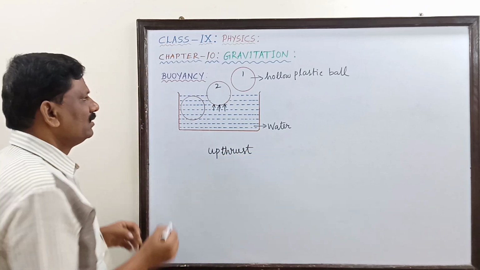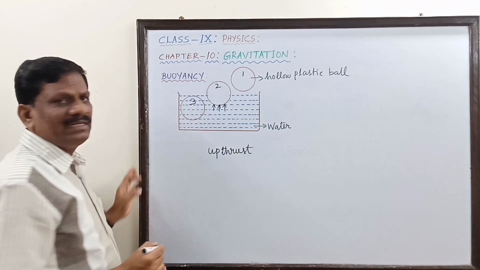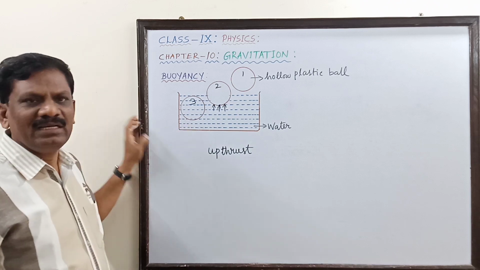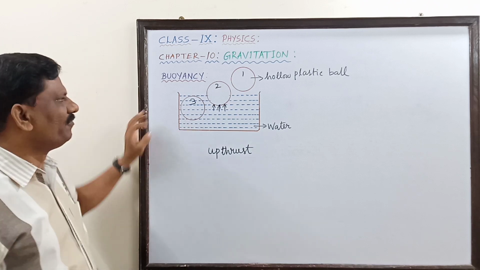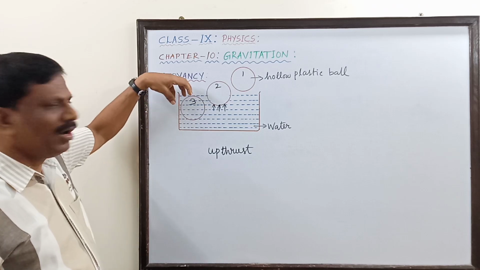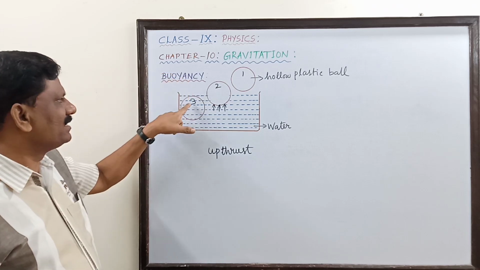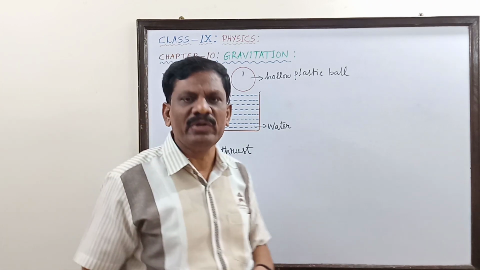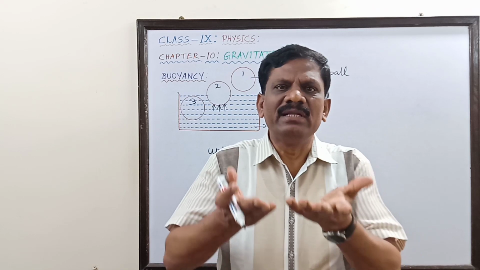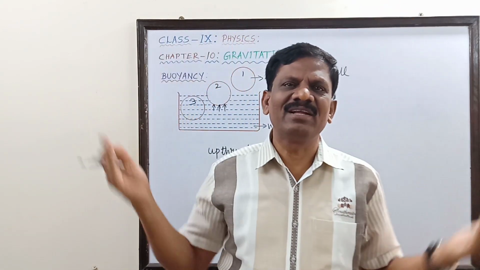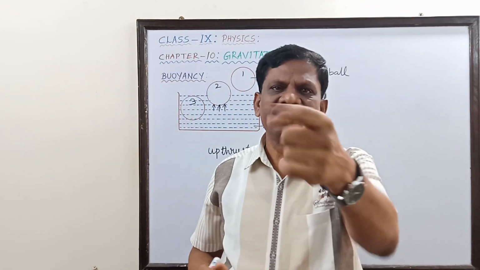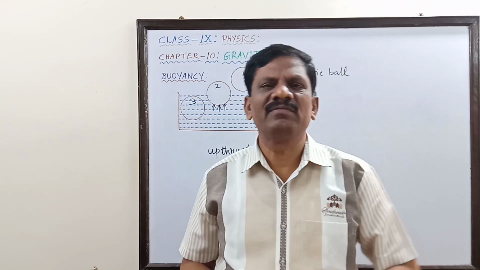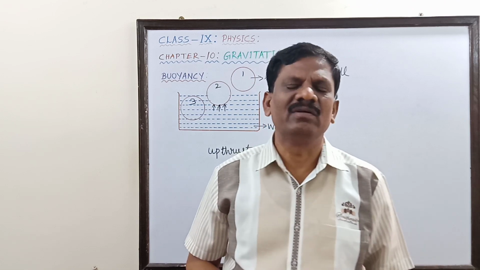In the third position, position number 3, totally the ball is immersed inside the water. So if you keep a ball pressed inside water as shown in position 3 and leave your hand, what will happen to the ball? What do you expect? It will rebound in the opposite direction and it will come out of the water totally. You have left your hand, but who is pulling the ball? Who is taking the ball out of the water? It is because of the upthrust acting on it.